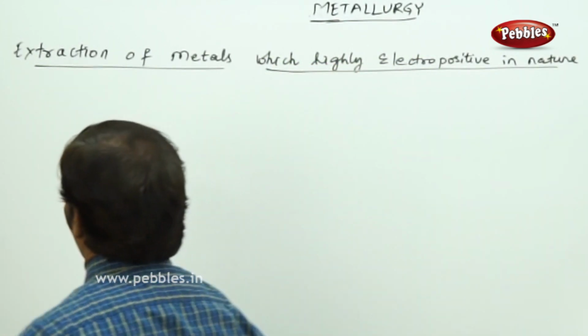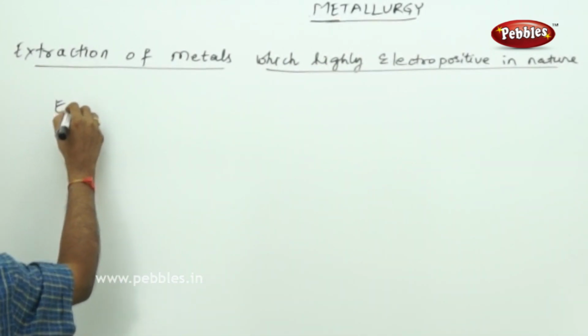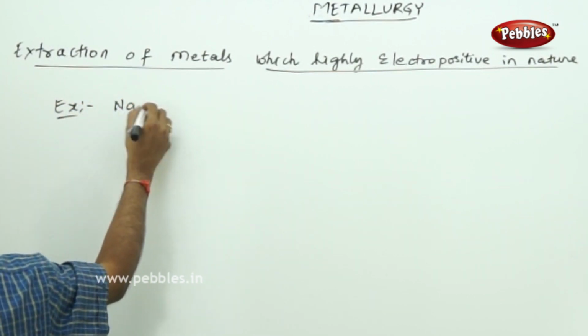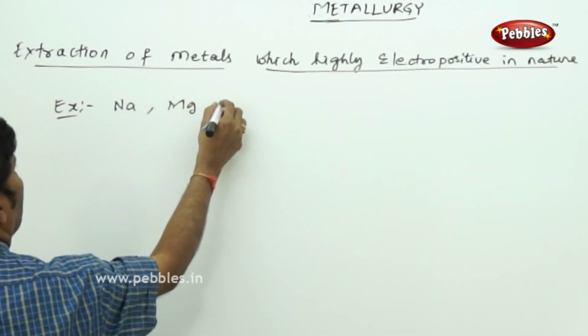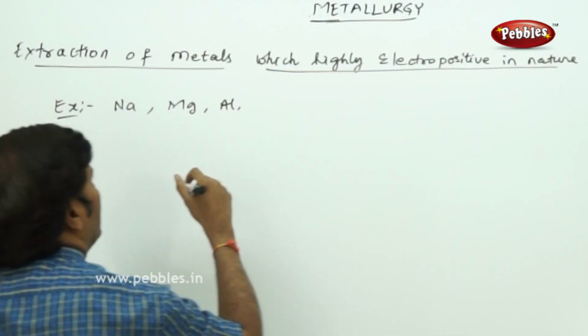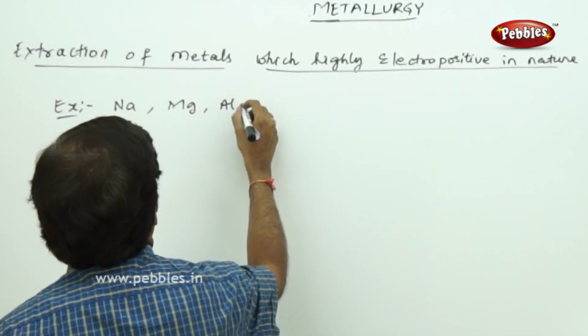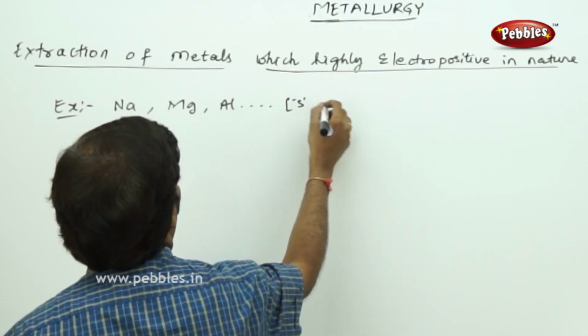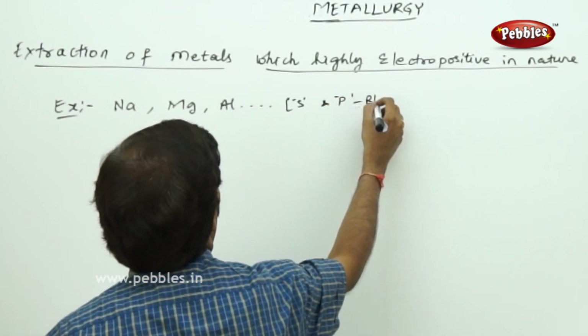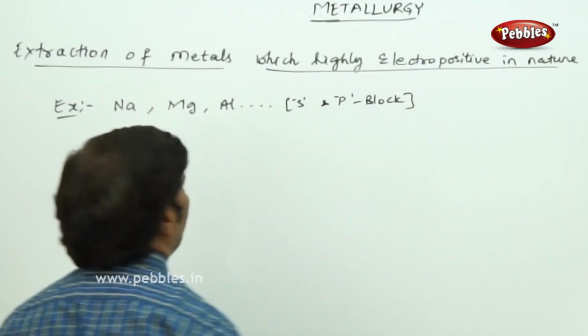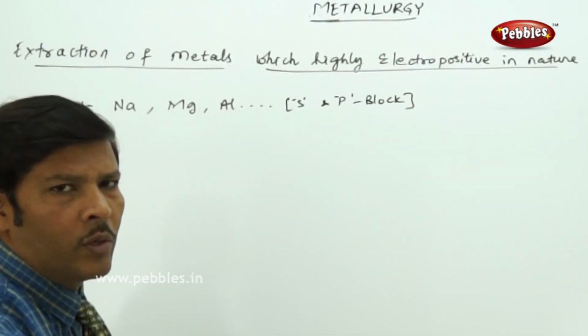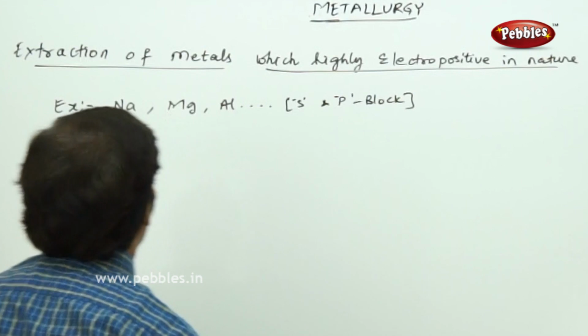For example, sodium, magnesium, aluminium, all these belong to the s and p blocks. They cannot be prepared through ordinary methods, but they can be prepared only through the electrolytic process.